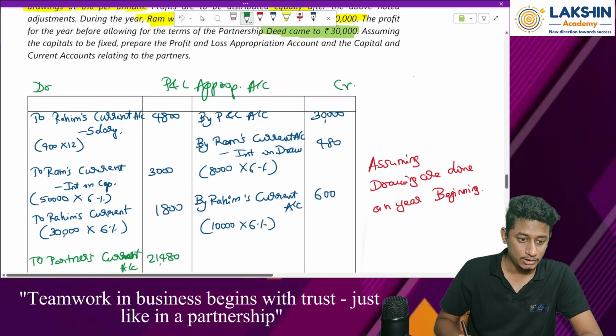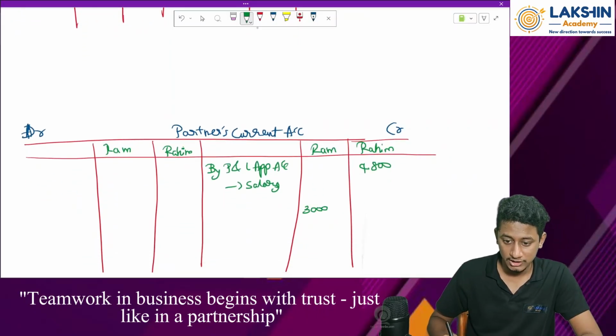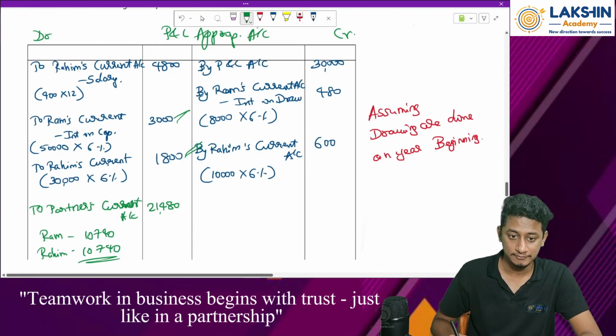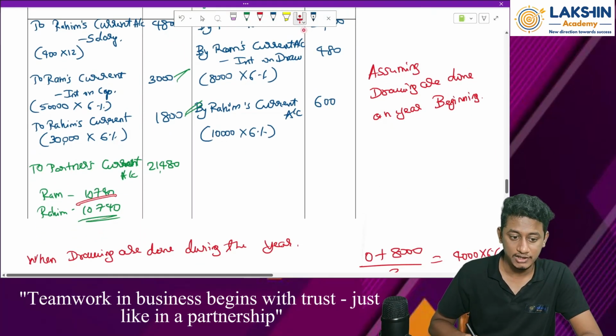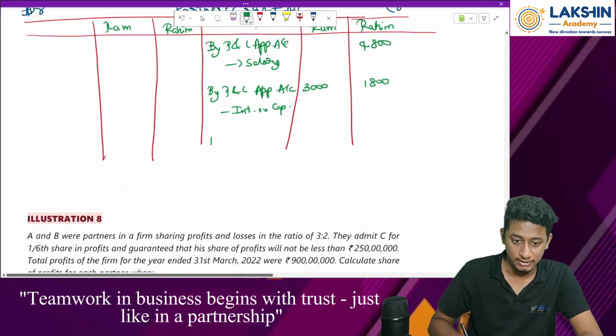Then current account, what should I take? Interest on capital 3,000 and 1,800. So by again P&L appropriation account, this is interest on capital. Then what next? There is the profit division, right? 10,740. So again profit division on the credit side only. So by P&L appropriation account, profit